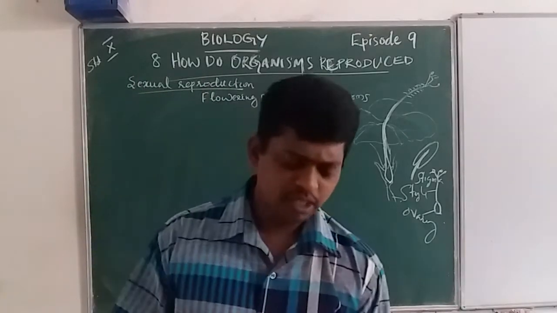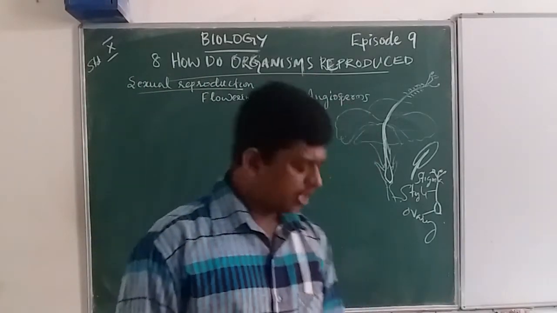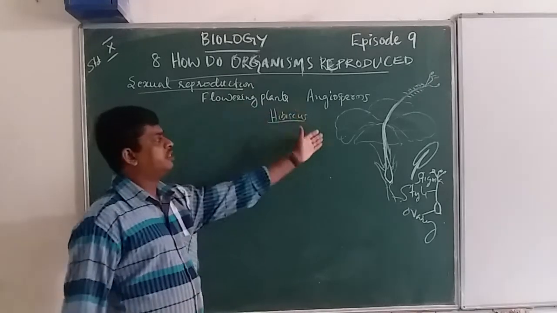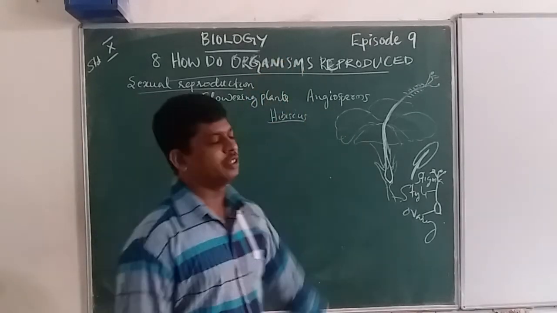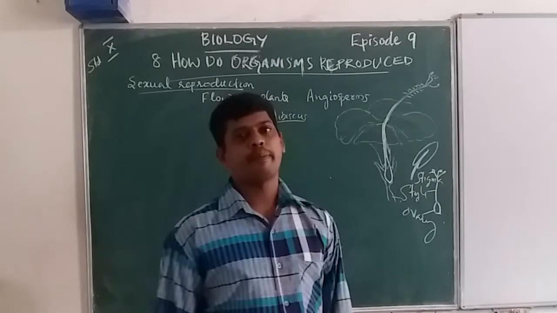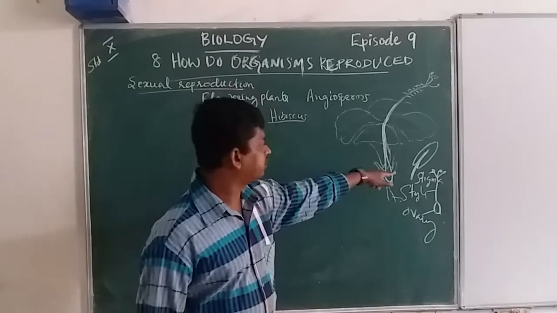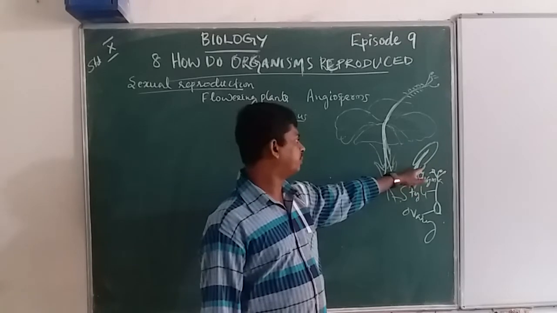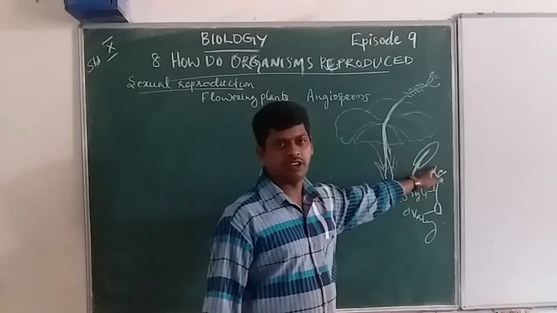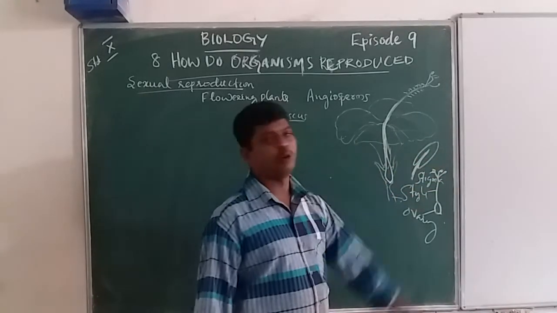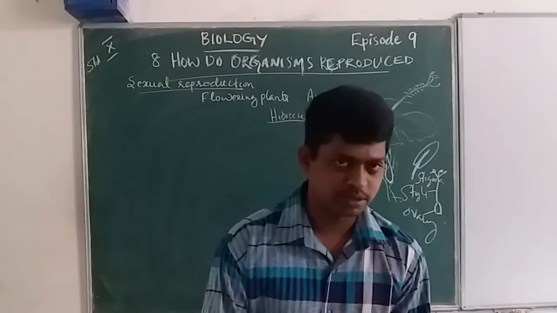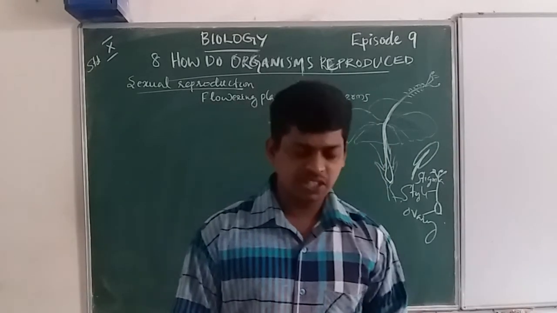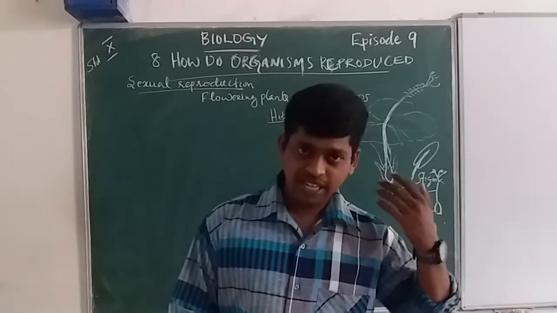We already know about this. In flowering plants, the anther has a filament and a sporangia-like structure. Within the anther, the male reproductive structures are produced.